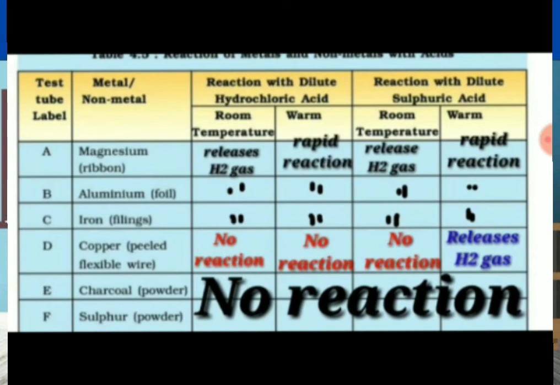Here the hydrochloric acid and sulfuric acid react with magnesium, aluminium, iron and release H2 gas. In the case of copper, there is an exceptional case because copper is less reactive. In the case of non-metals like charcoal and sulfur, there is no reaction.